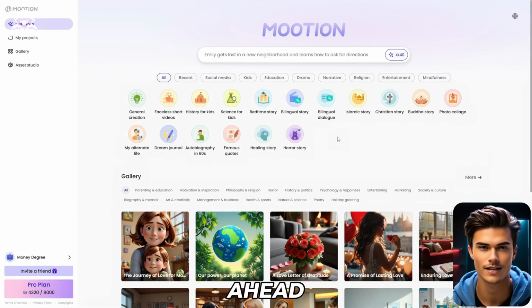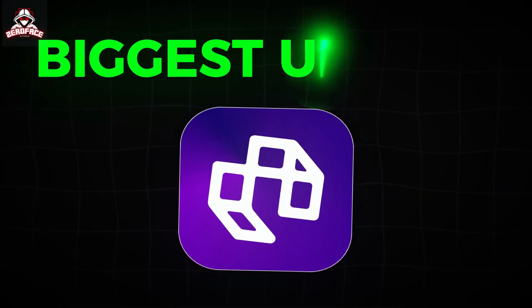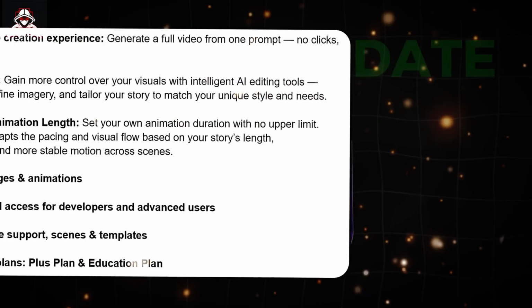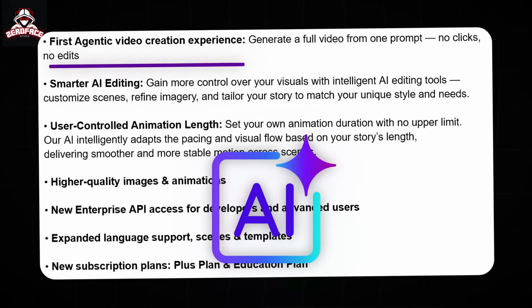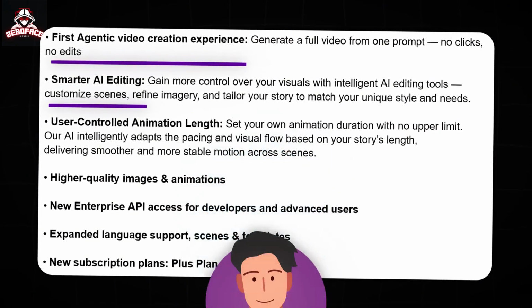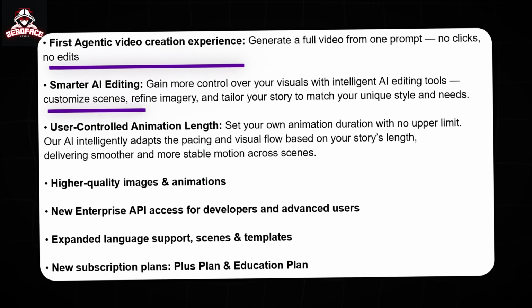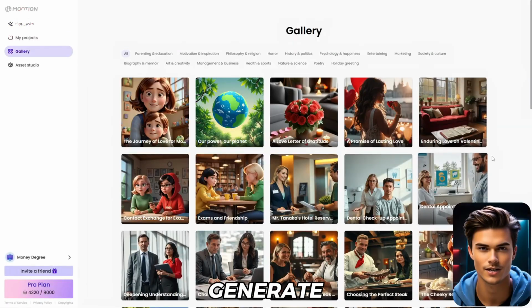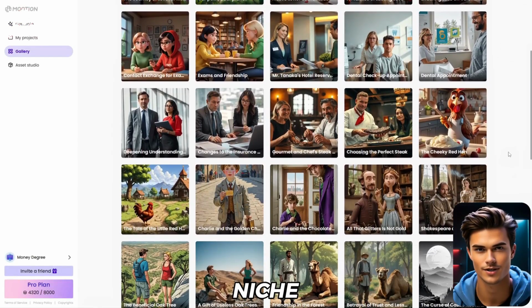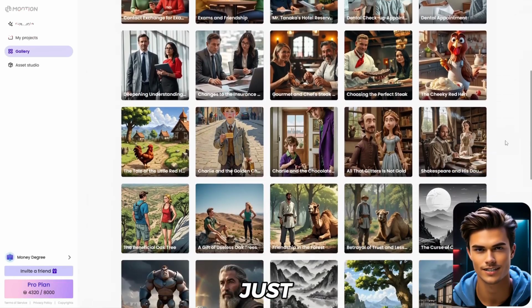To start off, go ahead and open Mootion, which you can find the link in my description. As you can see, with this tool, you can create full videos using just one simple prompt, and you have tons of pre-made templates you can use. Mootion has officially launched its biggest update yet, introducing full video creation from a single prompt, smarter editing tools, lifelike AI avatars, and so much more. Also, with it, you can generate videos in literally every niche there is, which is honestly just insane.